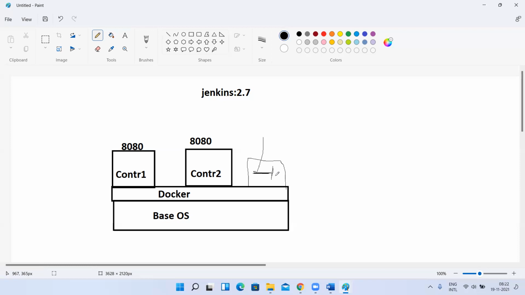So what I'll do is, I'll take that home directory and I'll map it to one of the locations on my base OS. I'll take some folder on my base OS, like /opt/something or else /var/something. One folder I'll take, and I'll map it here. So as I map these two locations, whenever I create a Jenkins job, Jenkins is going to create it under this var/lib/Jenkins directory, some path here. It will place the job information here. Yes or no?